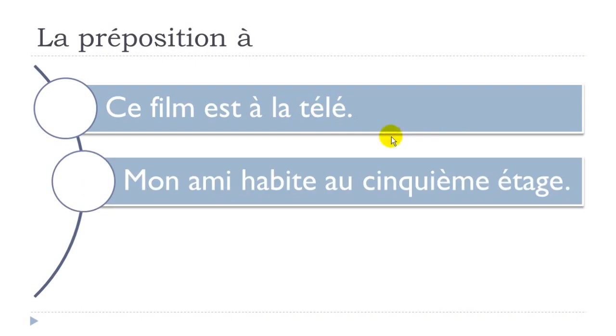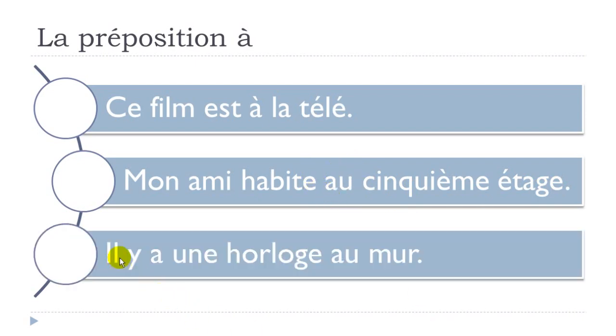Second example, mon ami, my friend, habite, habiter is to live, au, so same thing here, you've got this preposition, but it's combined with le, so it becomes au, and then cinquième étage, cinquième, fifth, and then étage, floor. So in that case, you want to say that your friend is living on the 5th floor, okay? And in that case, we get to use this à preposition.